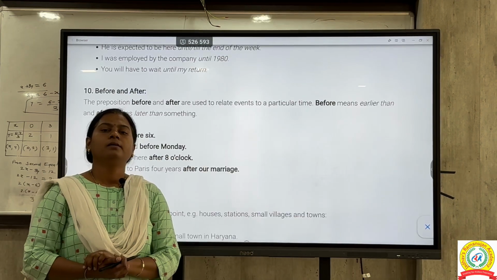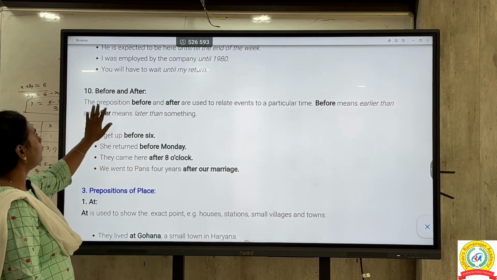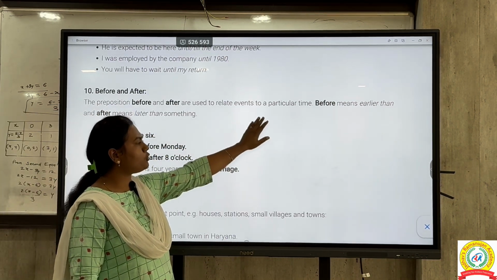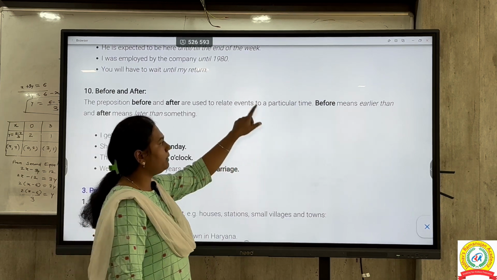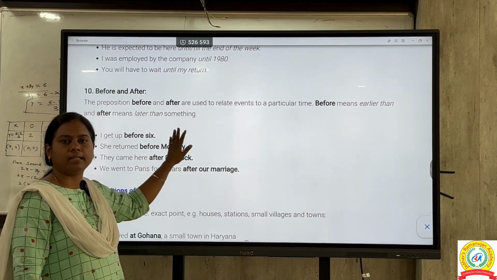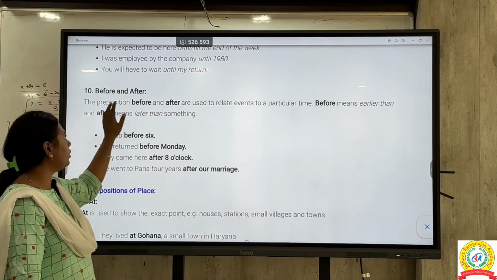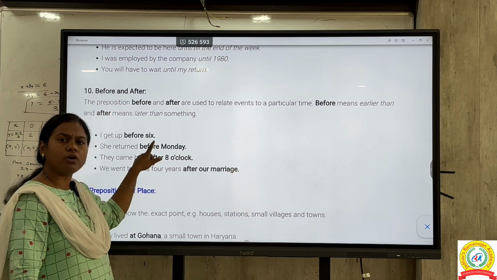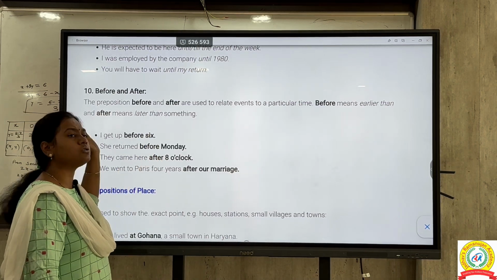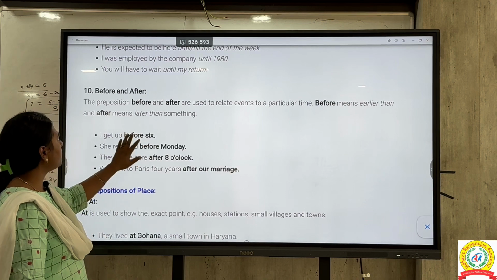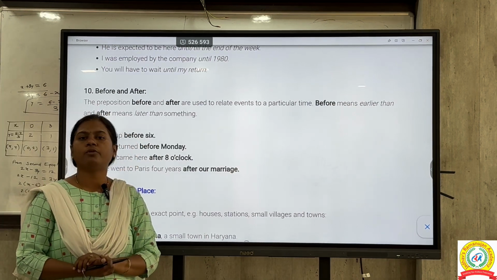Now our next preposition is what? Before and after. Before and after are used to relate events to a particular time. Before means earlier than, and after means later than something. So in that case we are going for before and after. Like, I get up before 6. So you are mentioning that you are getting up before 6 o'clock. Then she returned before Monday. So for this purpose we use the prepositions before and after.